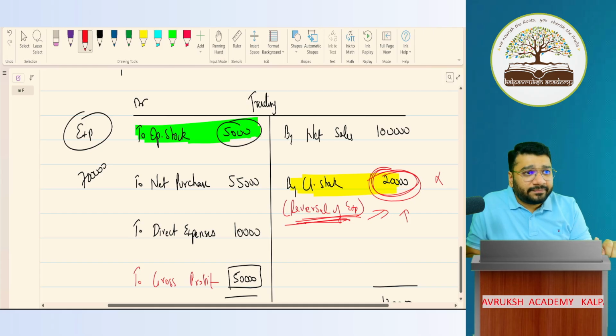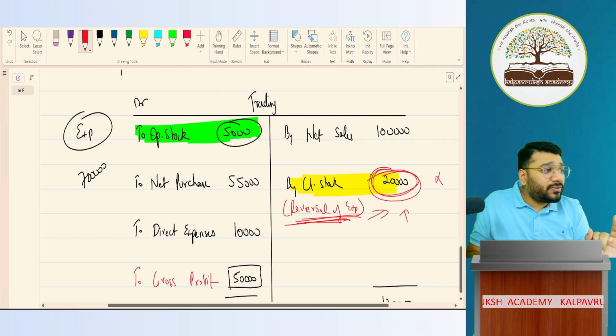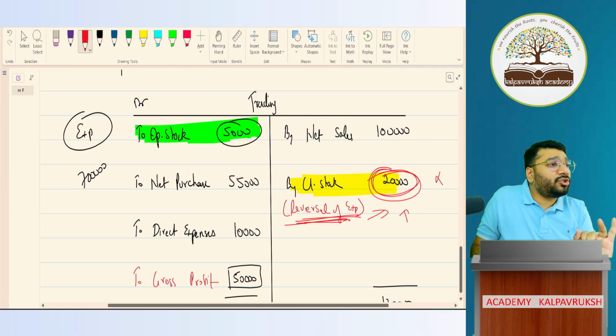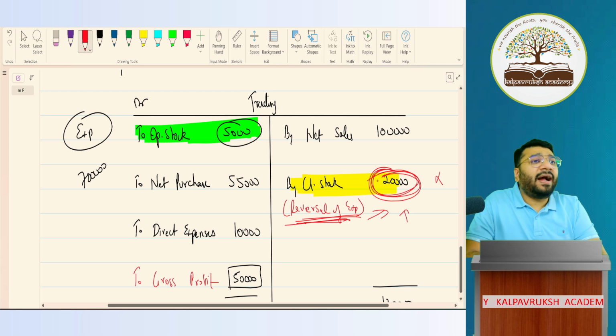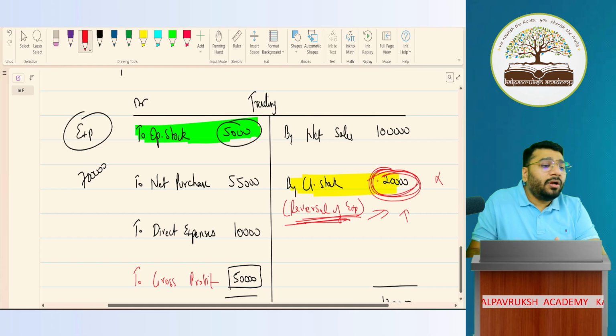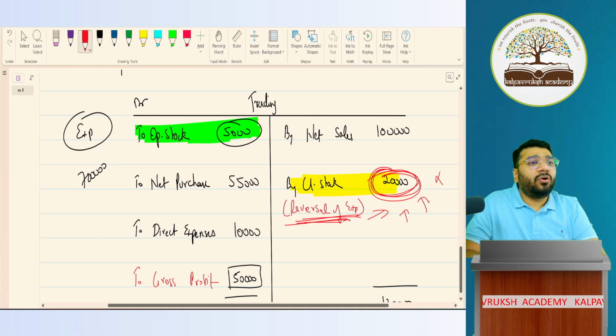People don't answer that. I asked this to CA Intermediate people also. People do not answer me that. My question to all of you: why do we record closing stock on the credit side of trading account?